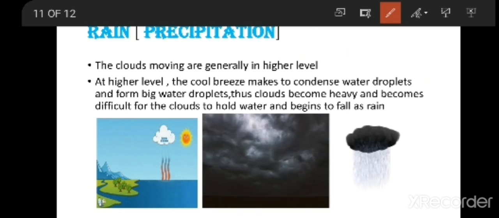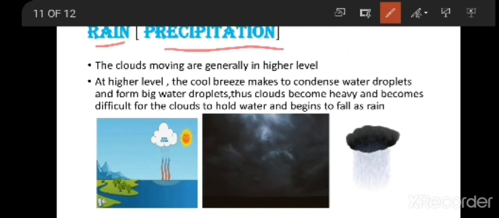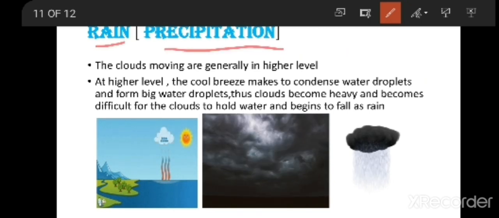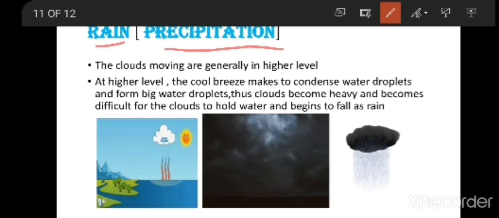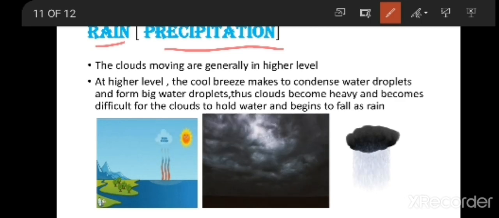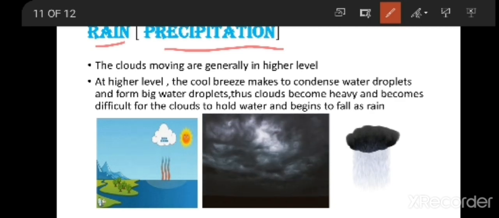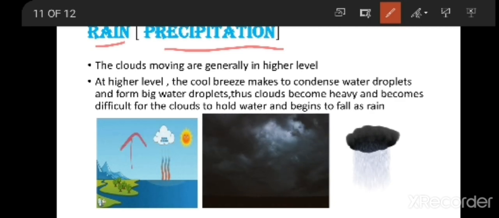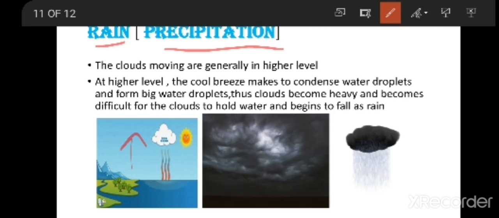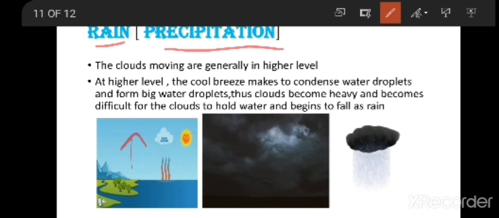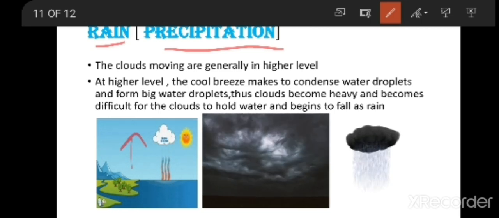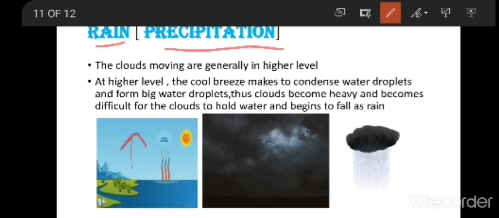The next step is rain, that is precipitation. How does precipitation or rainfall occur? You already know at higher level the cool breeze condenses the water vapor and forms water droplets.